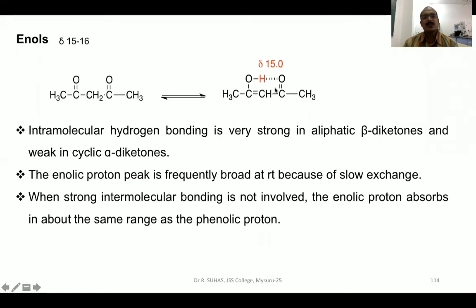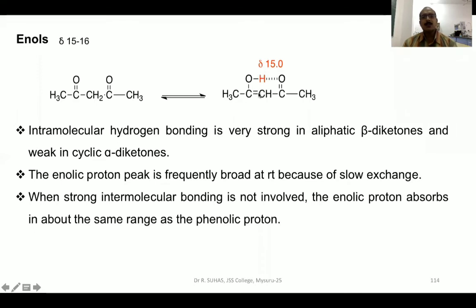As a result, you will see that for the double bond OH, this proton will be abstracted by this oxygen. So this is a rapid equilibrium, which means LHS will convert into RHS, and RHS will get converted into LHS. Whereas when it comes to RHS, you will see that there will be a very, very strong intramolecular hydrogen bonding. As a result, the delta value will be very, very high.